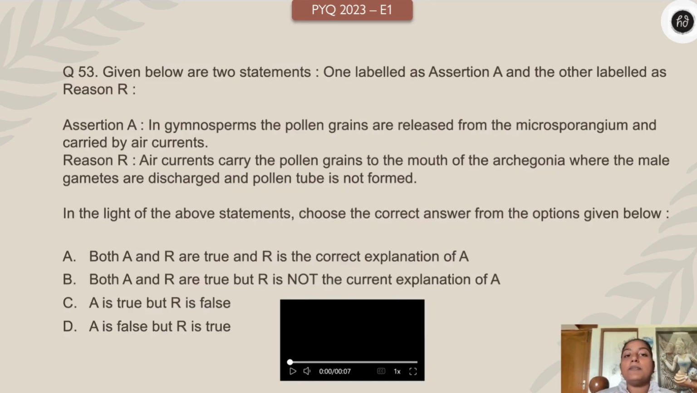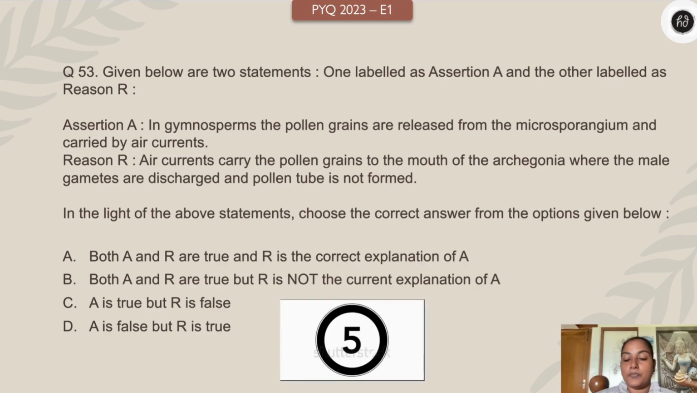Next question. Given below are two statements, one assertion, one reason. Come on, find the right statement. Assertion A: in gymnosperms, the pollen grains are released from microsporangium and carried by air currents. True or false? Reason: Air currents carry the pollen grains to the mouth of archegonia where the male gametes are discharged and pollen tube is not formed. So what do you think about both the statements? Come on. Both A and R are true, R is the correct explanation of A. A and R are true, R is not the correct explanation of A. A true, R false. A false, R true. Your time starts right now. Come on children, you can do it.